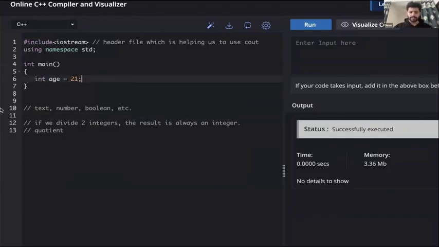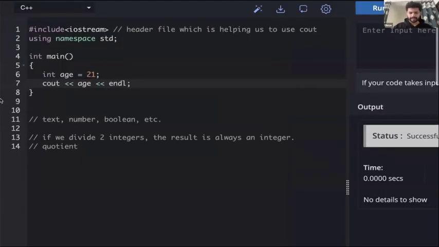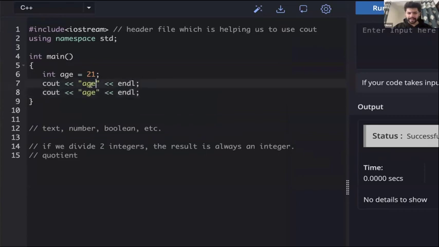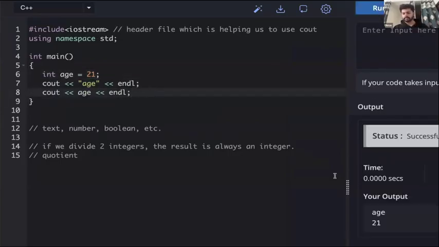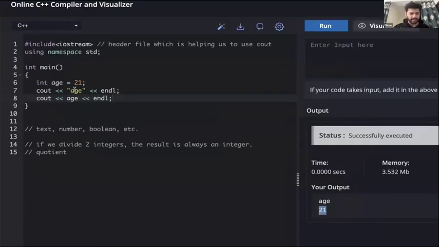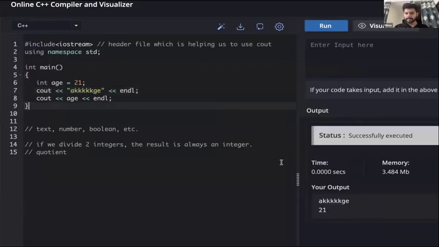So to print anything, we have to use cout. So I can use cout, and if I write cout age, guys, any guesses what will get printed here? I have not used double quotes. If I use double quotes, I will exactly get AGE on the screen. But if I remove double quotes here, I will get the value stored in this variable. So we get 21. If I change anything inside the quotes, I will get exactly this text on the screen. So if we want our computer to remember something for us, we need to create variables for that.